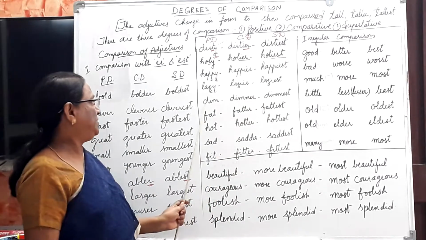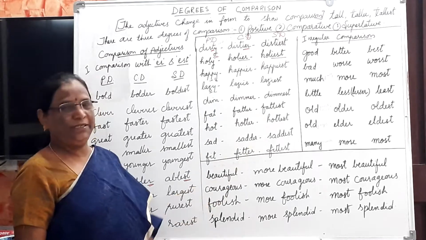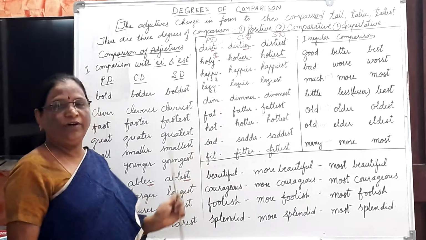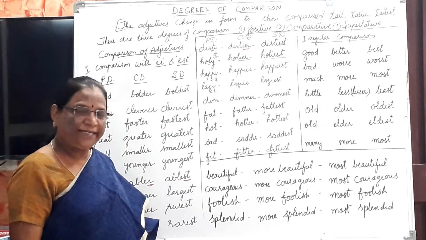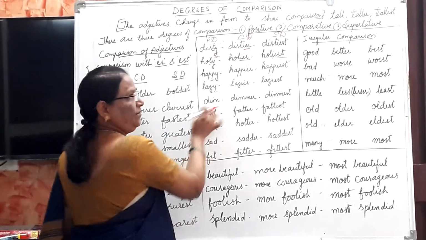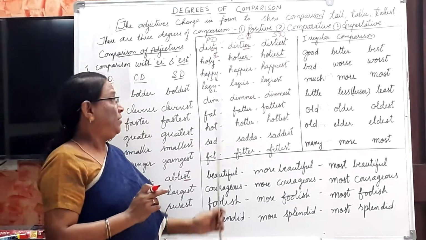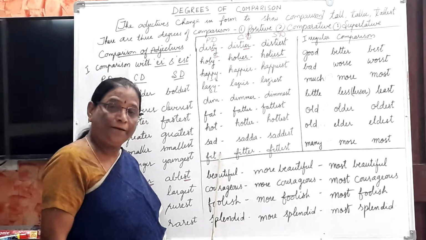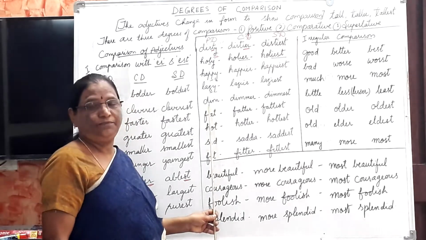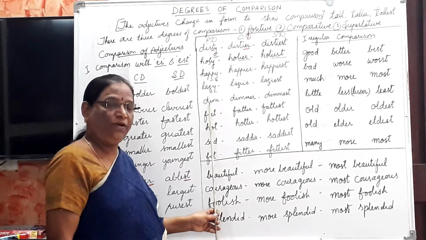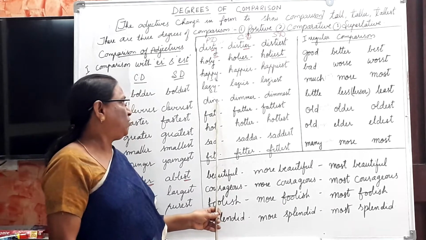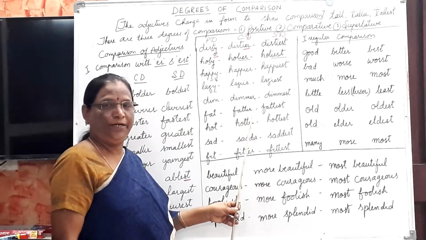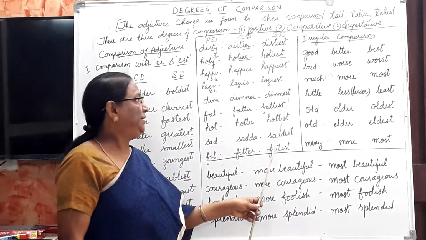Understand? Now next is dim, dimmer, dimmest. Why here double M? Because these words have one syllable, dim, fat. One syllable means one vowel sound, and as it ends with a consonant but is preceded by a vowel letter, this consonant is doubled in comparative and ER is added. In superlative it is doubled and EST is added.